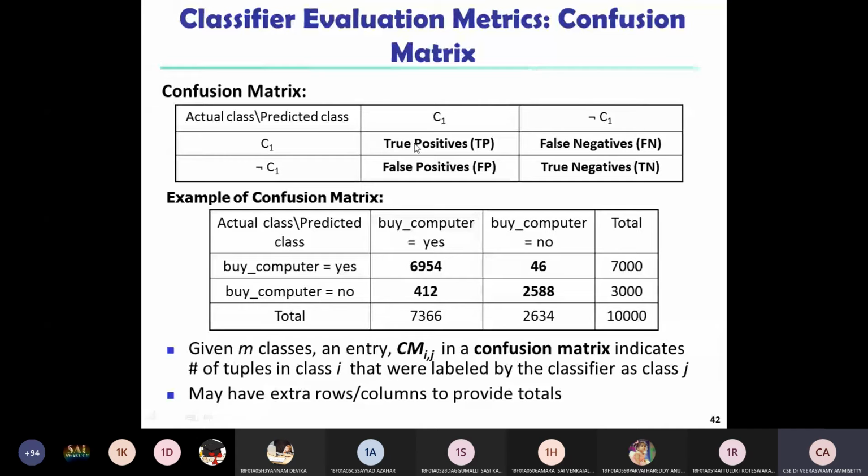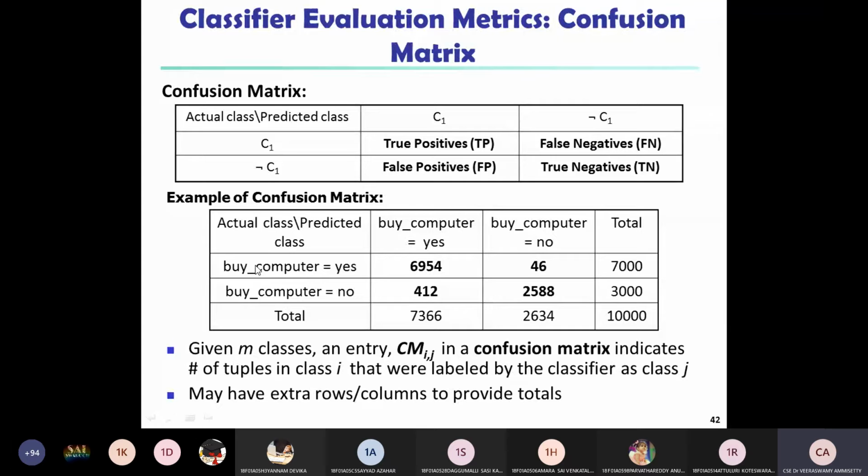These are the four conditions for a predicted class. So how do we calculate the confusion matrix? How do we write the confusion matrix for a particular kind of data? Let us suppose that in our training data set, the predicted classes are buys a computer equal to yes, and buys a computer equal to no.